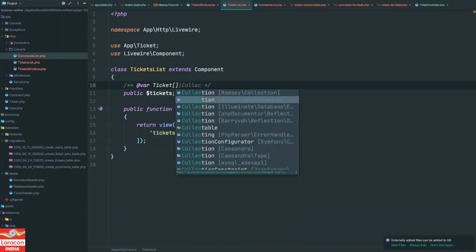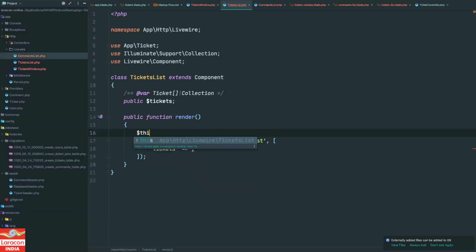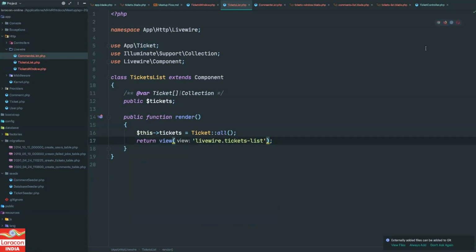It is not necessary, it is just for good autocompletion and best practices to declare the types of variables. And I cannot pass anything here, or I can just refactor this something like this. So this tickets is equal to Ticket all, and I can get rid of this, and let's try.